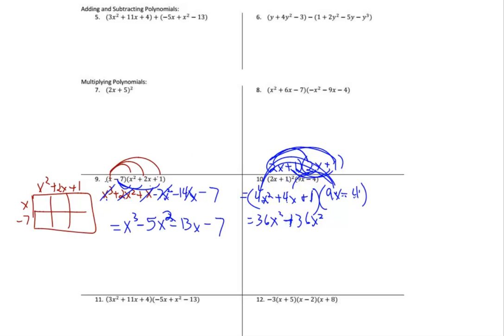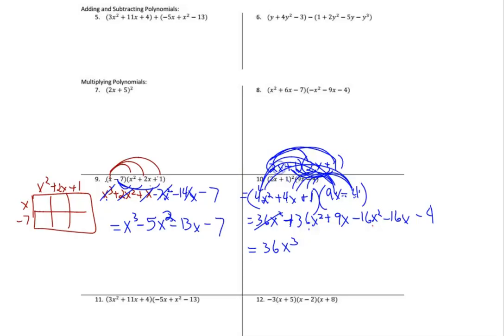Gotta write less sloppy. 9x times 1 is a positive 9x. And now I'm going to do negative 4. Negative 4 times 4x squared is negative 16x squared. Negative 4 times 4x is negative 16x. And negative 4 times 1 is negative 4. And now I look for like terms. There's no other x cubed, so we have a 36x cubed. So I've used that one.